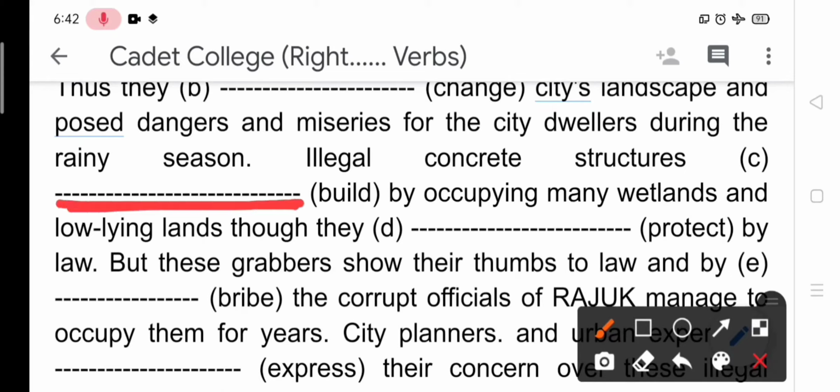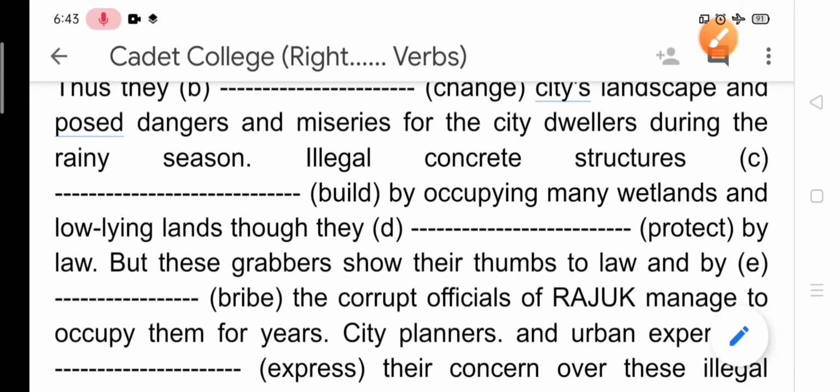It is in the passive form. As the subject is illegal concrete structures, the subject is plural. So verb should be have been built as it is in the passive form. Have been built by occupying many wetlands and low-lying lands, though they protect.